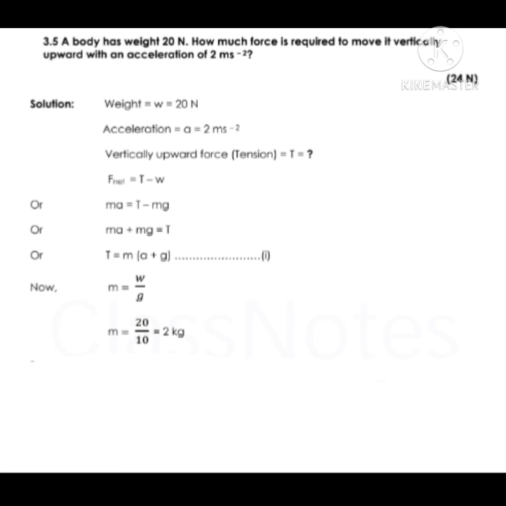Yes students, next numerical: a body has a weight of 20 Newton. How much force is required to move it vertically upward with an acceleration of 2 meter per second square? Given data is weight equals 20 Newton, acceleration a equals 2 meter per second square.